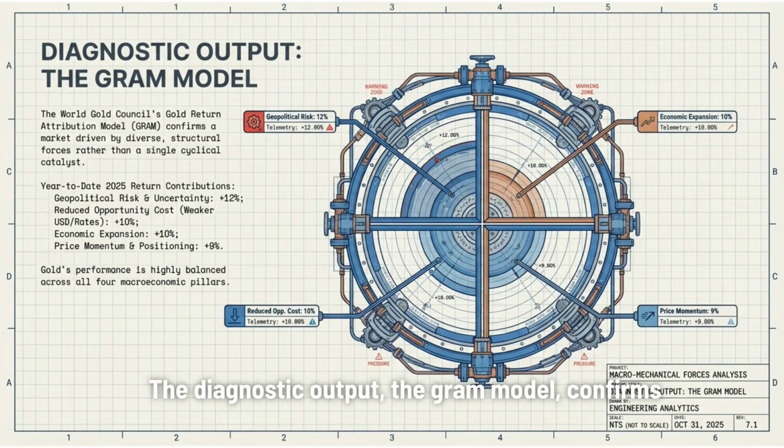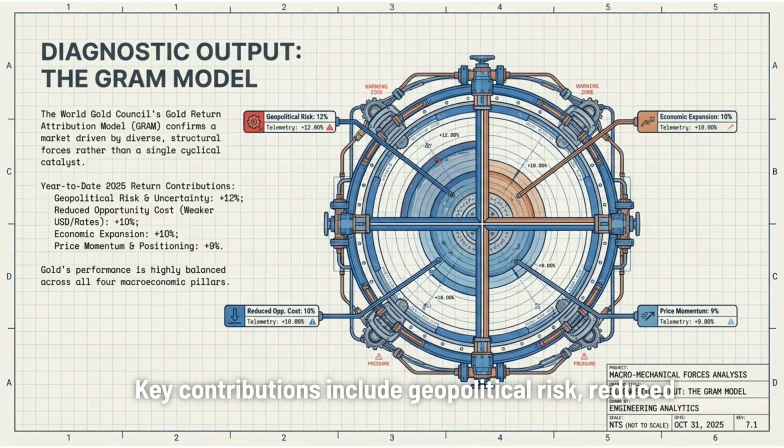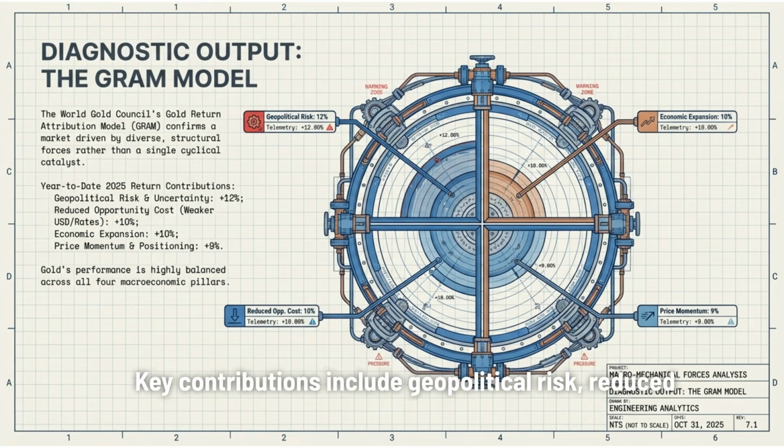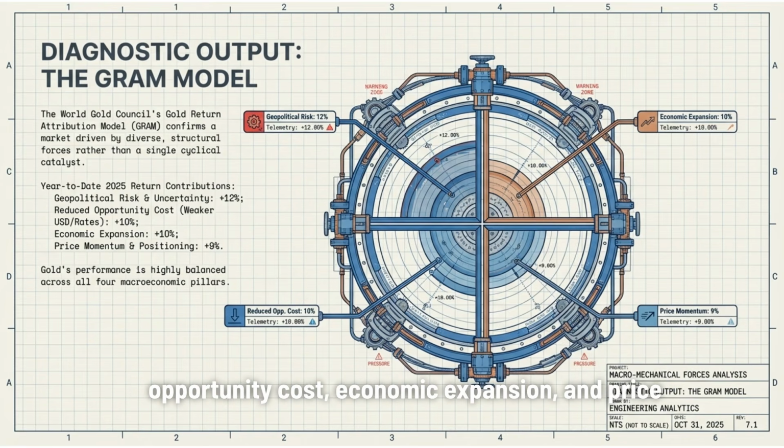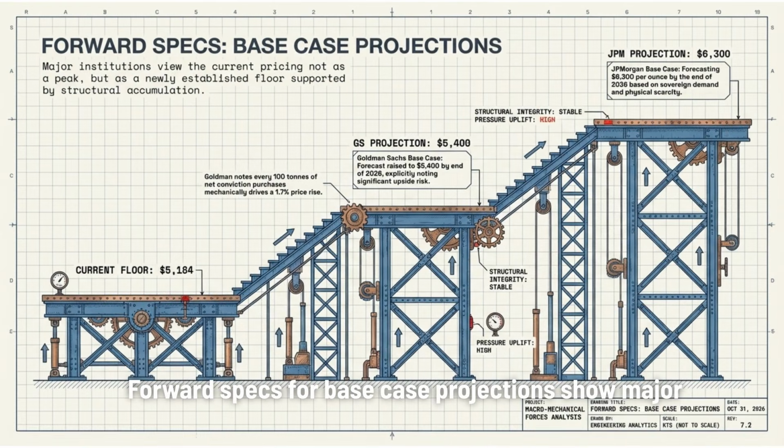The diagnostic output, the Graham model, confirms gold's performance is driven by diverse structural forces. Key contributions include geopolitical risk, reduced opportunity cost, economic expansion, and price momentum. Forward specs for base case projections show major institutions view current pricing as a newly established floor, supported by structural accumulation. Projections from Goldman Sachs and JP Morgan range from $5,400 to $6,300 by the end of 2026.